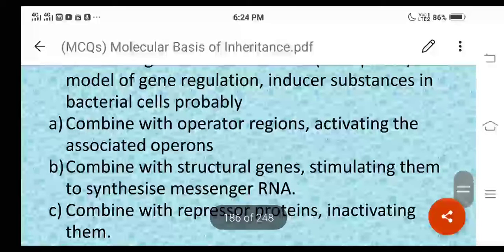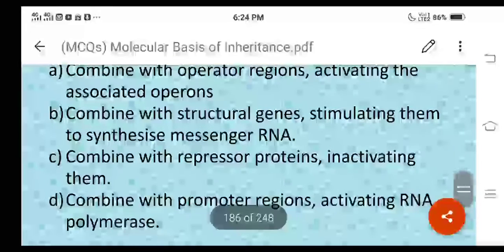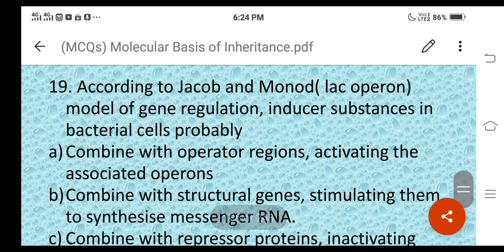One is combine with operator regions activating the associated operons. Then second one is combine with the structural genes stimulating them to synthesize messenger RNA. Then third one is combine with repressor proteins inactivating them. Then fourth statement is combine with promoter regions activating RNA polymerase, right? And here, what is the question here?